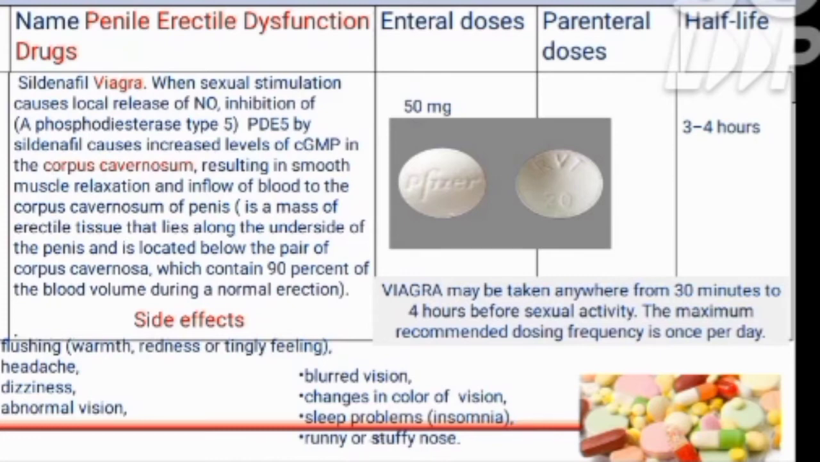In mass, corpus cavernosum is the mass of the erectile penis that lies along the side of the penis and which is located below the pair of the corpus cavernosum, which contains 90% of the blood during normal erection. Side effects are dizziness, headache, blurred vision, abnormal vision, sleep problems, insomnia, running, and stuffy nose. Viagra may be taken anywhere from 30 minutes to 4 hours before sexual activity. The maximum recommended dosing frequency is 1 per day.